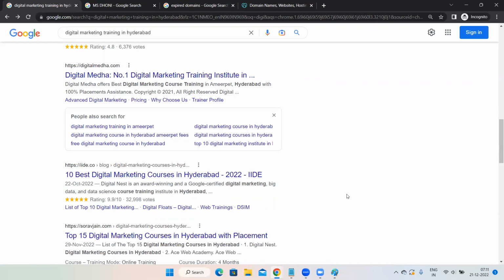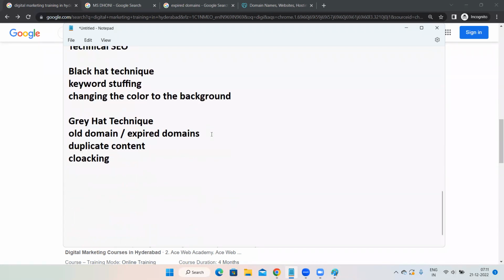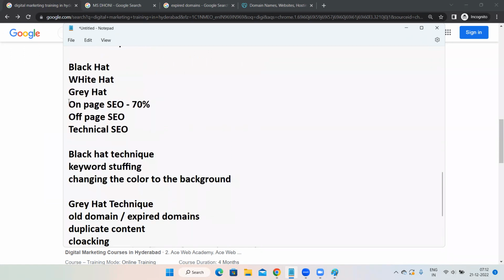Now, regarding white hat also, is it clear? What exactly are white hat techniques? On page, off page, and technical are white hat techniques. And these three things separately, we are going to do later. Is it clear, Ravi? White hat. Okay, done. See, white hat cannot be completed in one class. You have to spend lots of time on these three things. And these three things combined is known as a white hat technique.